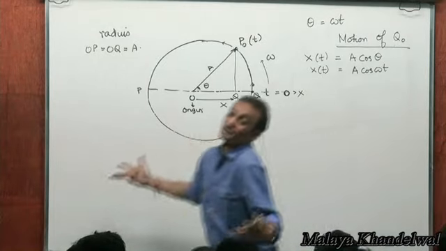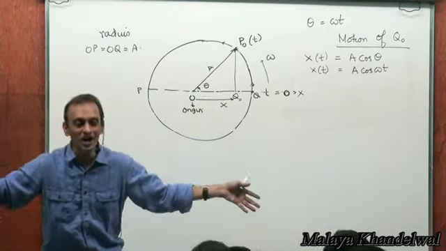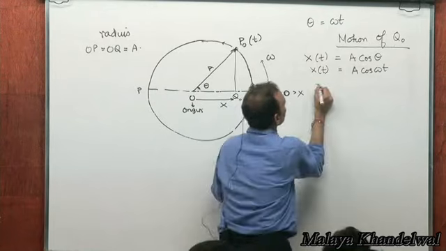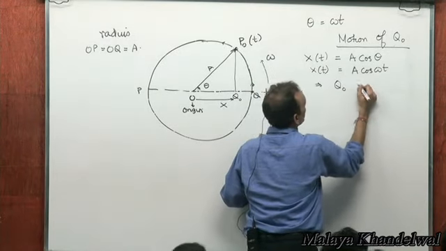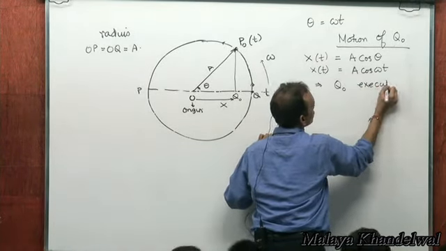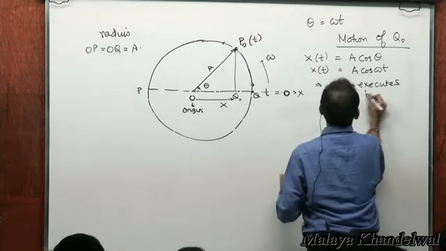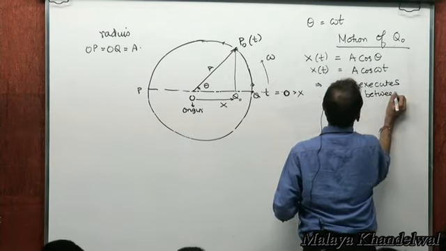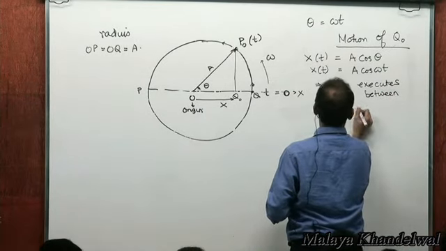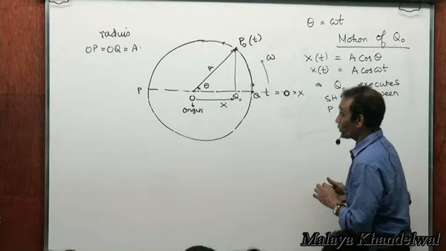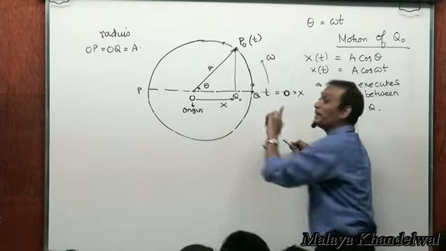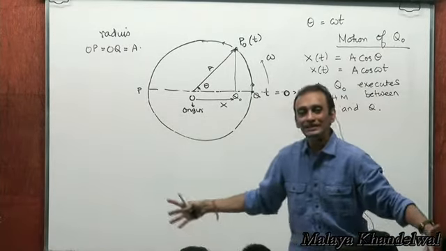Motion of Q naught therefore must be simple harmonic. Yes or no? Right? Or Q naught executes SHM between P and Q. Where P and Q would be the amplitude positions of Q naught.